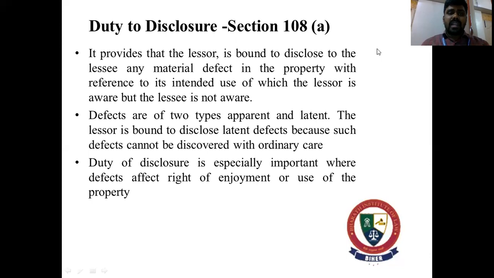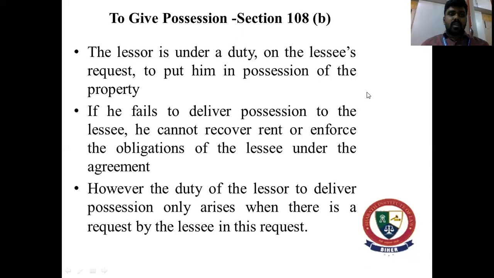The next liability is the duty to give possession, which comes under Section 108 clause B. The lessor is under a duty, on the lessee's request, to put him in possession of the property. And if he fails to deliver the possession to the lessee, he cannot recover rent or enforce the obligation of the lessee under the agreement. However, the duty of the lessor to deliver possession only arises when there is a request by the lessee.